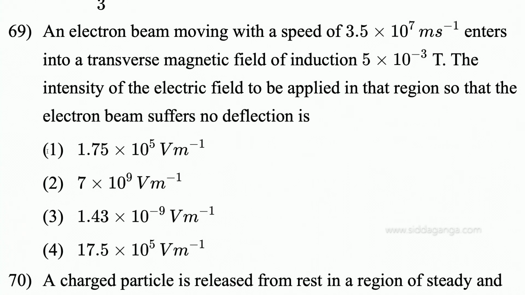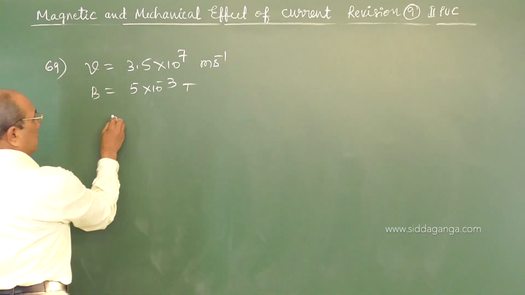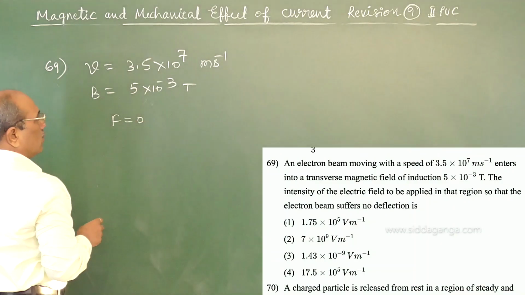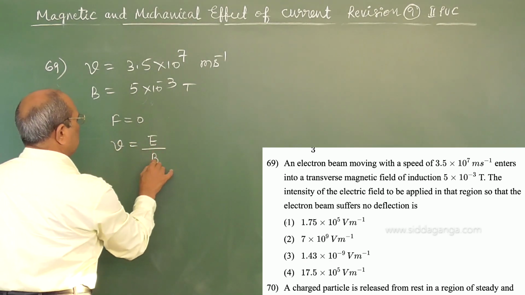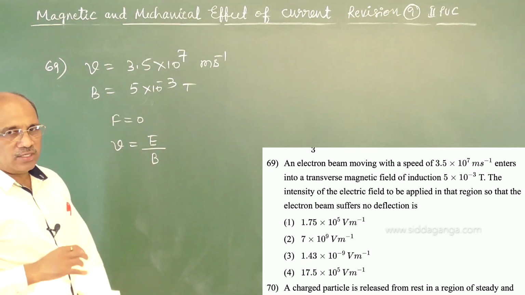The intensity of the electric field to be applied in that region so that the electron beam suffers no deflection is to be found. No deflection means force is 0. For force 0, you have learned the velocity relation V equals E by B.